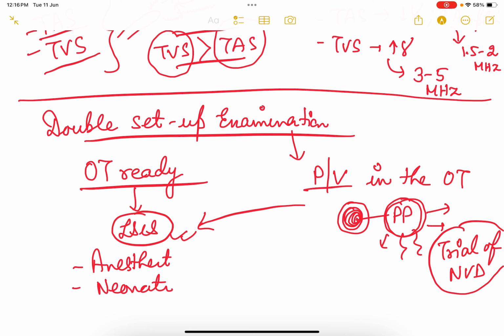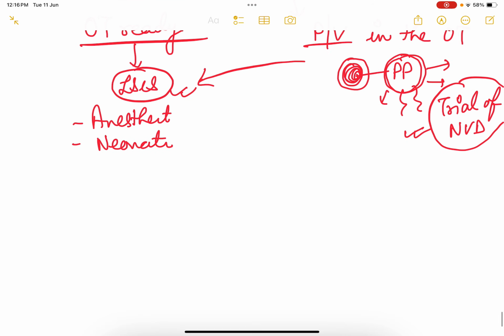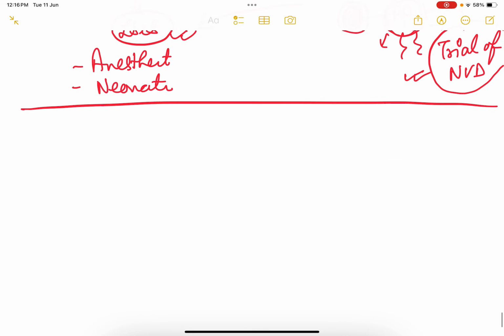That is, I have kept ready for cesarean also. I have kept the system ready for vaginal delivery also. So double setup examination can be done if ultrasound is not available, but nowadays most hospitals have ultrasound available, so double setup examination is rarely needed nowadays, but you should know it.